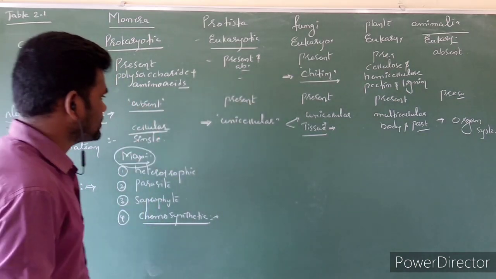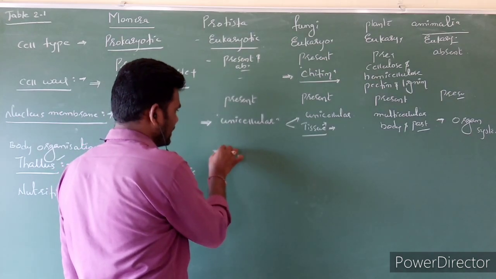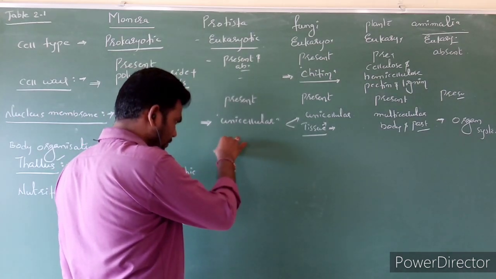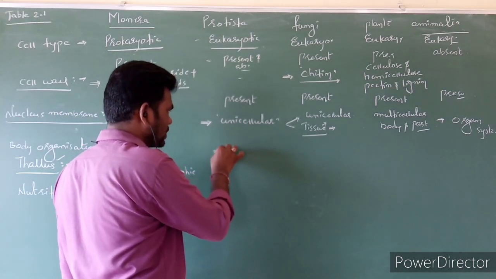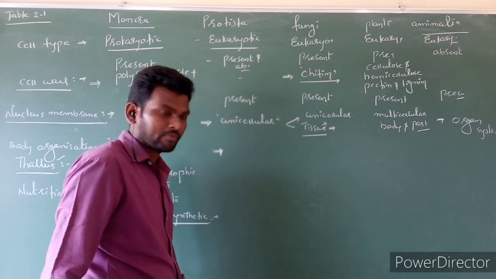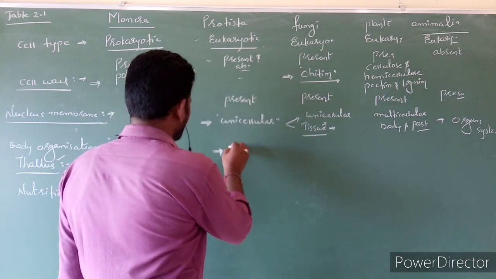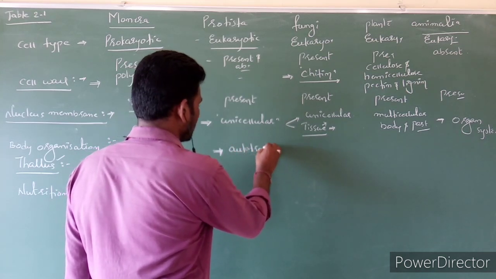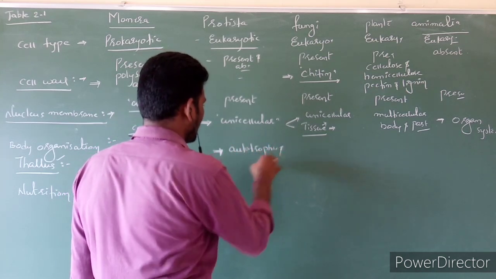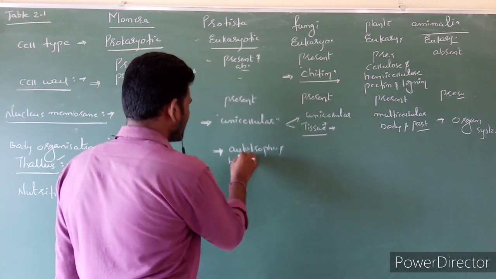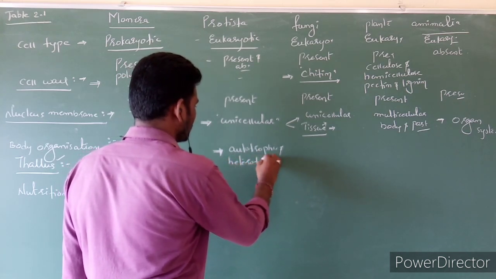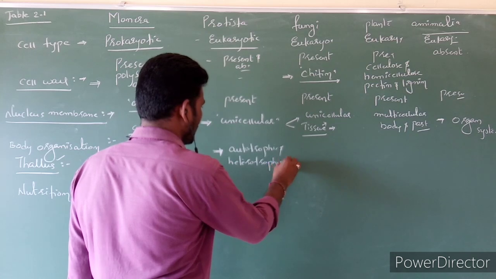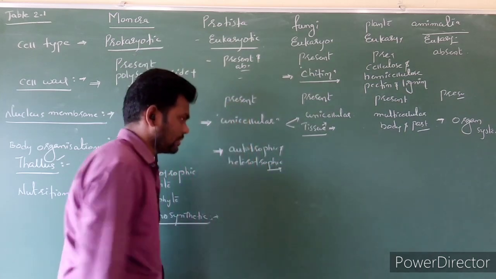Next, Protista. In Protista also there is nutrition. It is a non-defined character of Protista. Here some are autotrophs and some are heterotrophs. So also the galactic protista.